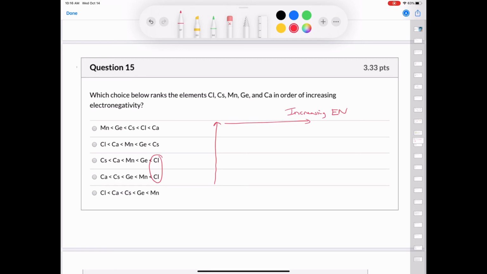And then we just look at the rest of the order. Cesium is actually the least electronegative element there is. And so this is going to have to be our answer. Again, if you compare cesium and calcium, calcium is in group 2A and cesium is in group 1A. And it's also in a higher period. And so it's definitely going to be less electronegative. And so here's our answer, highlighted in yellow.